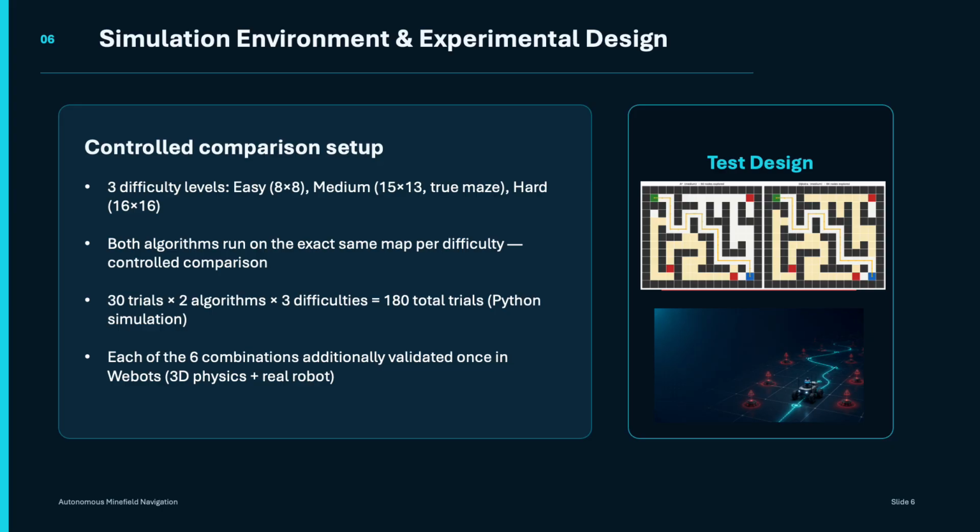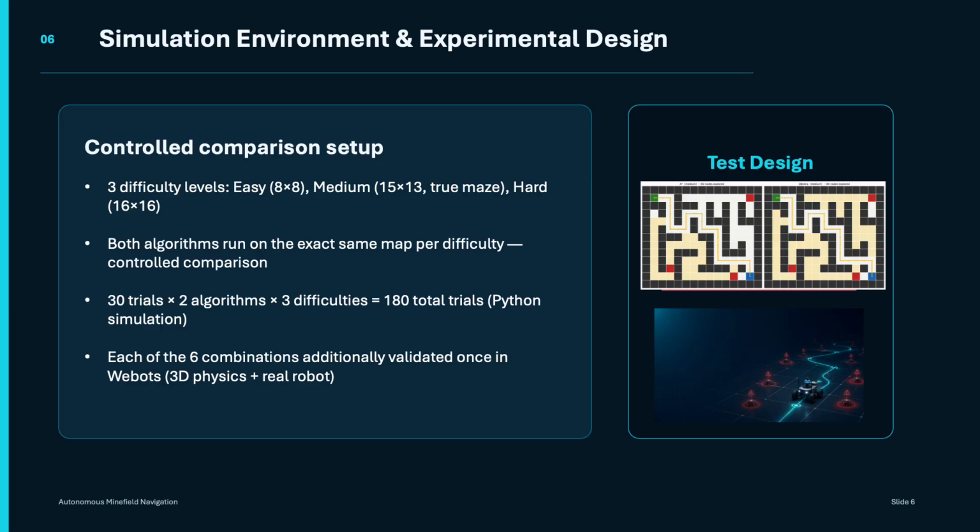And then in terms of scale, we didn't just run each combination once. In our Python simulation, we ran 30 separate trials for every combination of algorithm and difficulty. So that's two algorithms times three difficulty levels times 30 trials, which was 180 total trials. Running that many trials matters because it lets us average out any small timing noise, especially for metrics like computation time. And it gave us statistically solid data instead of relying on a single lucky run or maybe an unlucky run.